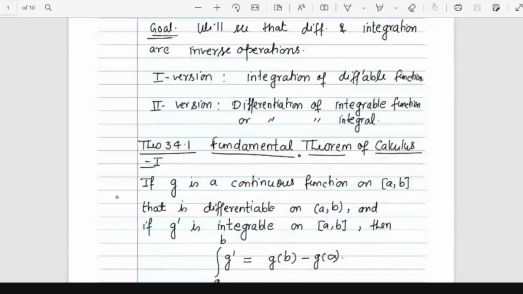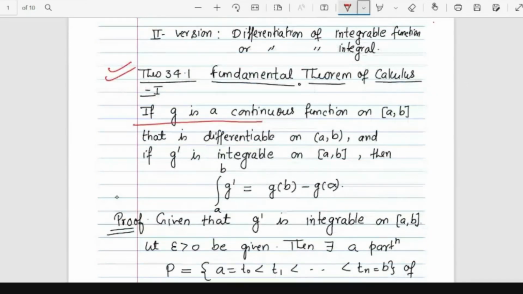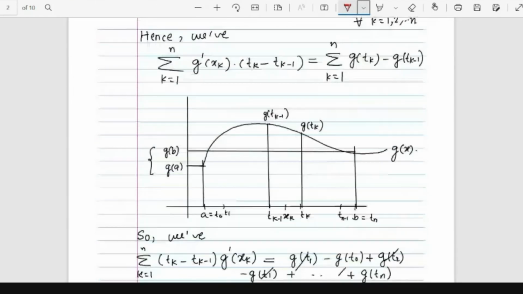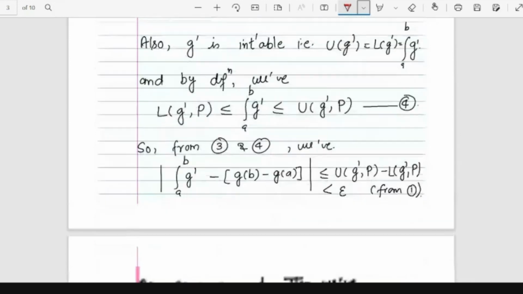One of the important aspects is the fundamental theorem of calculus in Riemann integration. If G is a continuous function on the closed interval [a,b] that is differentiable on the open interval, and if G' is integrable on [a,b], then the integral of G' from a to b is given by G(b) minus G(a). This is called fundamental theorem of calculus version 1. And there are very beautiful applications of this theorem. I will also discuss some examples.